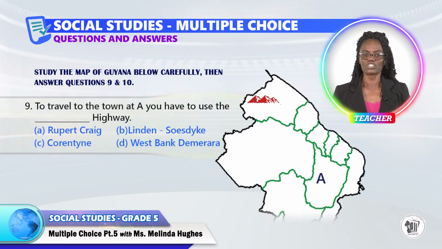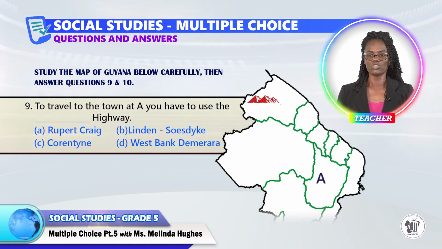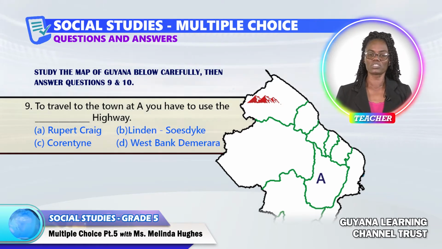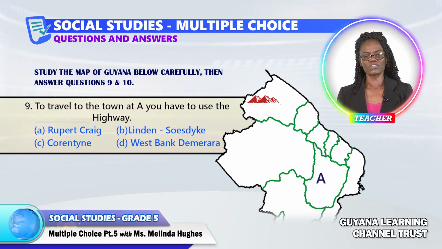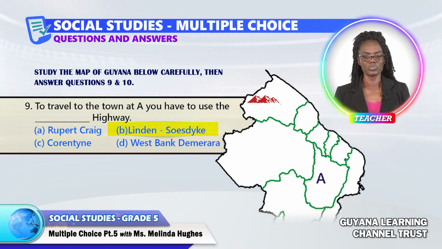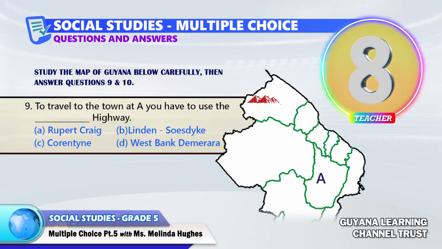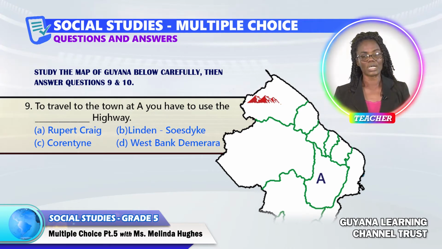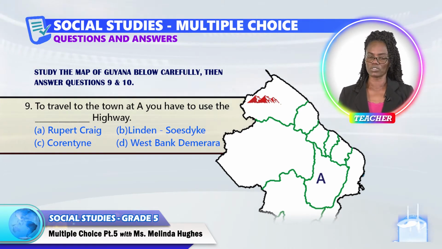Question 9. To travel to the town at A, you have to use the something highway. A, B, C, or D. And question 10 is also based on the map.